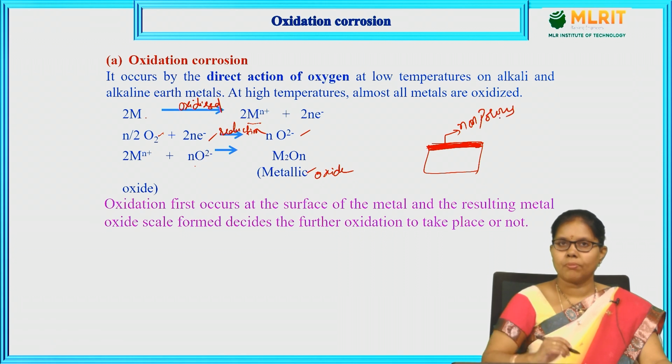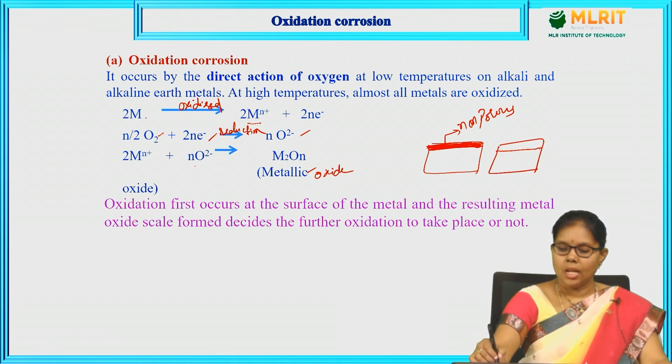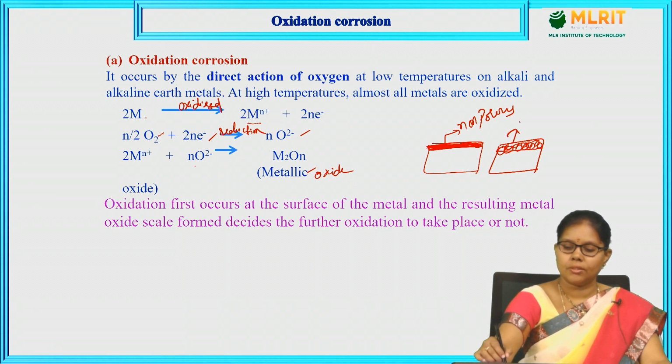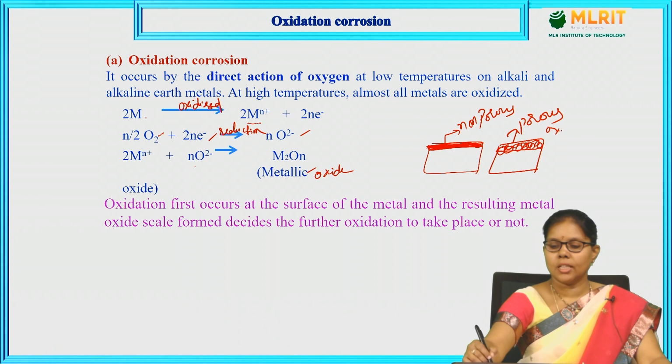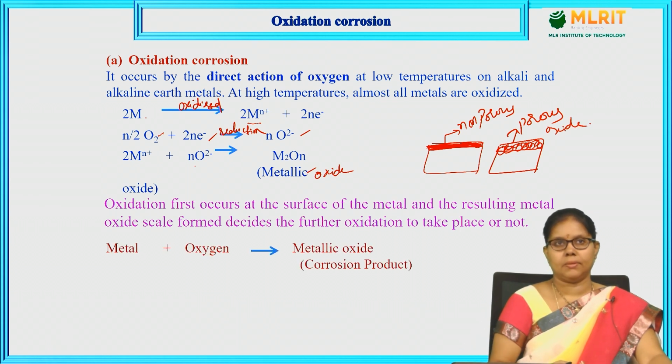Another metal may react with oxygen and form an oxide layer that is more porous in nature. Whether the oxide layer is porous or non-porous decides the further oxidation and corrosion of the metal. This is a non-porous oxide layer, and this is a porous oxide layer formed by some other metals.